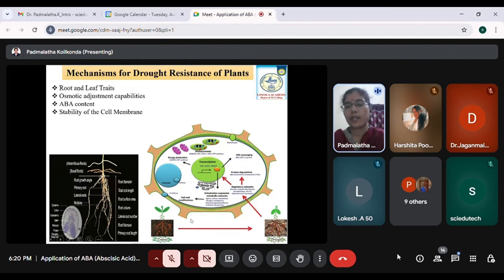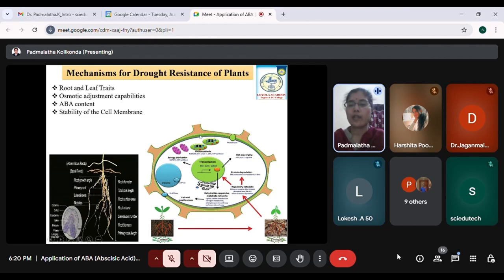So this is a healthy plant, and here you have a drought stressed plant. If you look at the mechanisms here, there can be protein degradation, and one important mechanism is ROS scavenging. ROS is nothing but reactive oxygen species, which are produced whenever there is a stress to the plant. So there are certain other metabolites which are released, which can scavenge the ROS. That is done by, again, ABA.